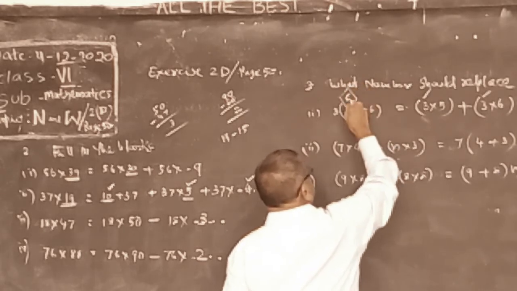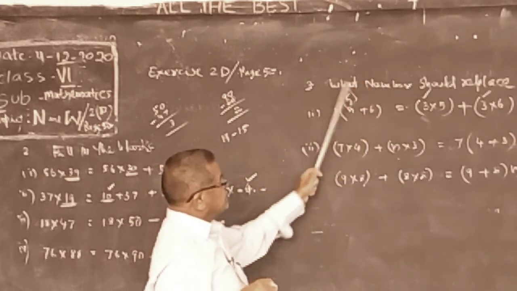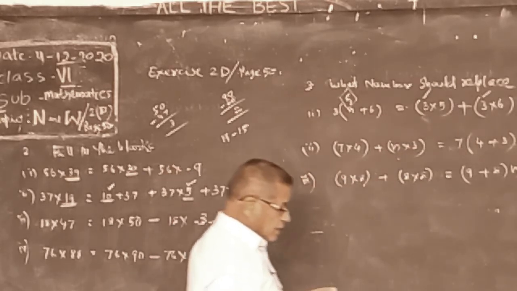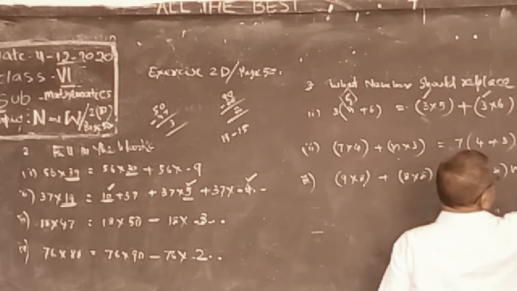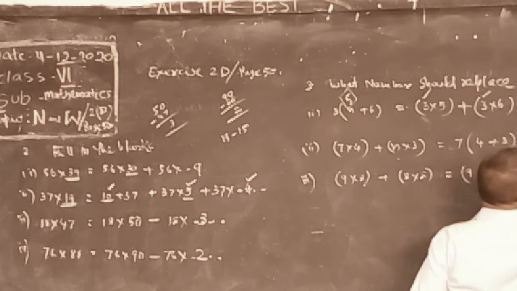N value is 5. See, check 3 into 5 plus 3 into 6, like distributive property. A of B plus C is equal to AB plus AC.